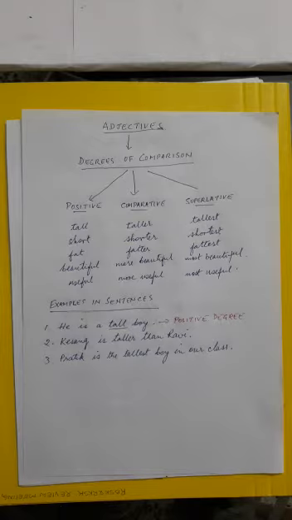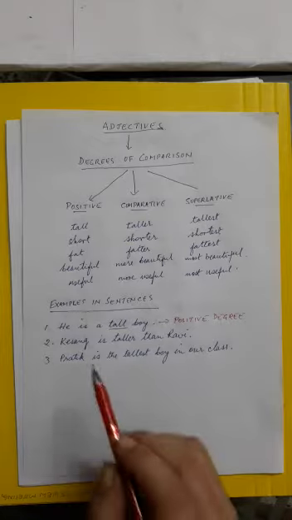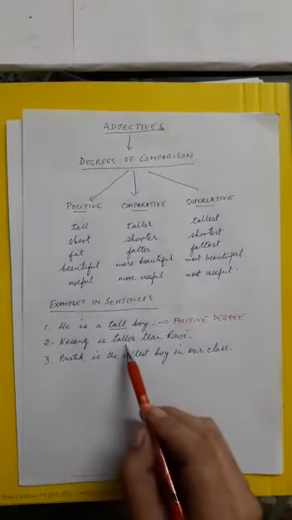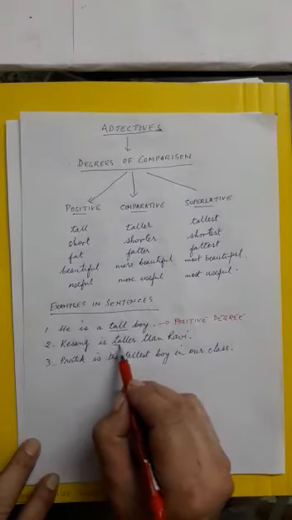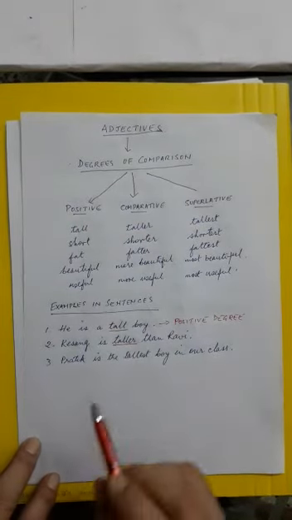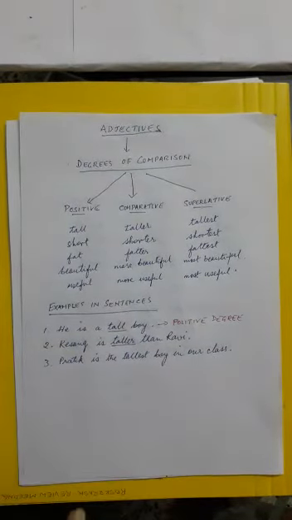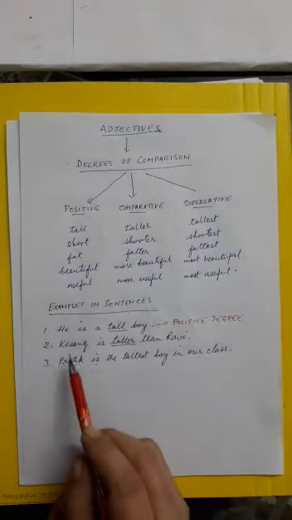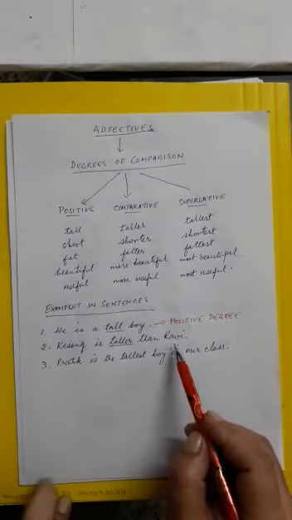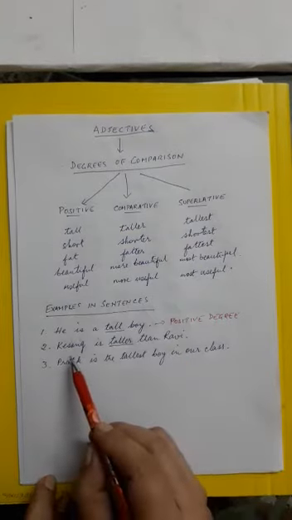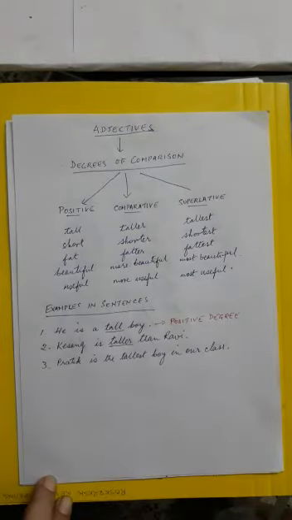Now let's look at the second sentence. Kesang is taller than Ravi. Which is the adjective here? Taller. See, how many people are out here? One is Kesang, the other is Ravi. So you can see here there are two people. Two people are being compared here. Kesang is taller than Ravi.